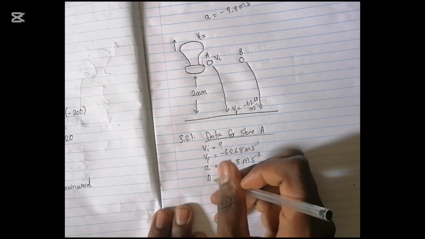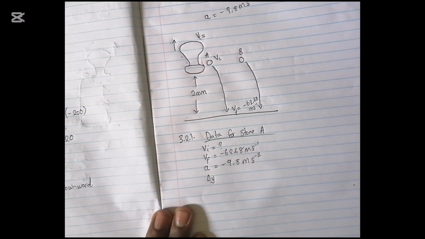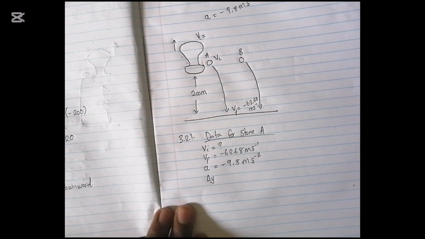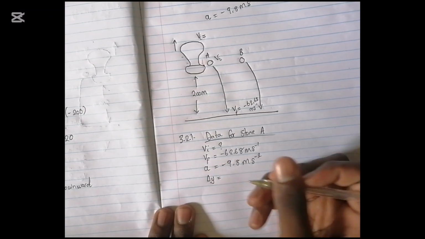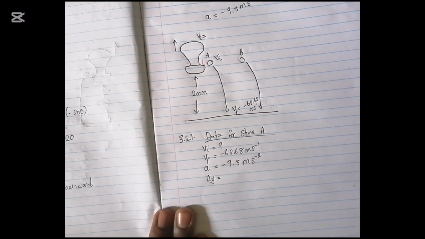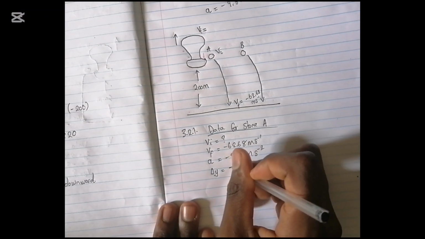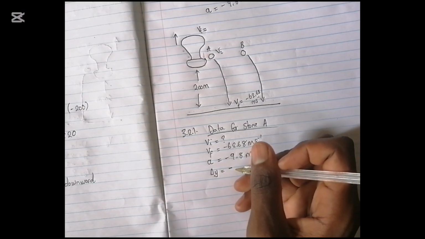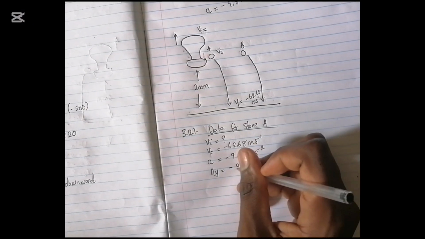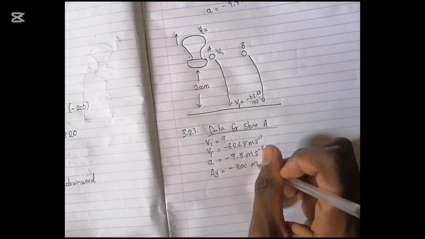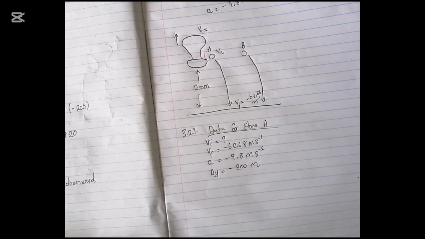Then what about displacement? Will it be change in X or change in Y? It will be change in Y because stone A is moving vertically, up to down. So stone A was moving up and going down, which means it is going in a negative direction. Since we were given that it was thrown from 200 meters above, our change in Y will be negative 200 meters.